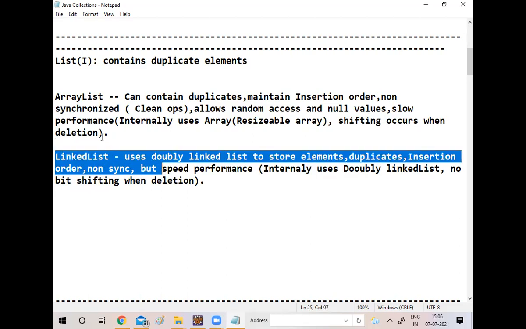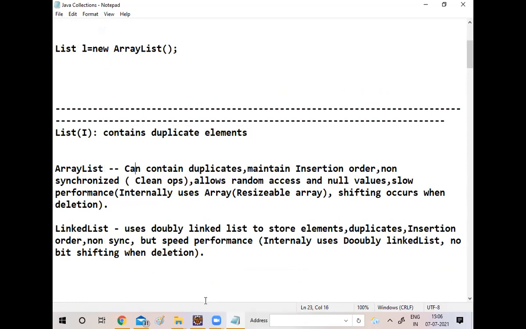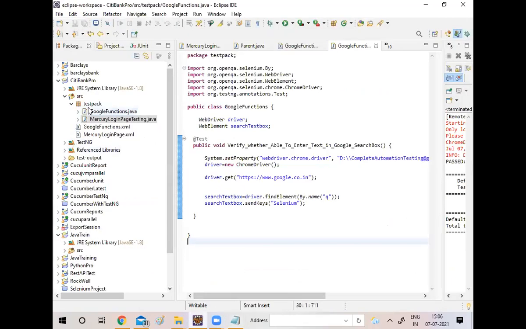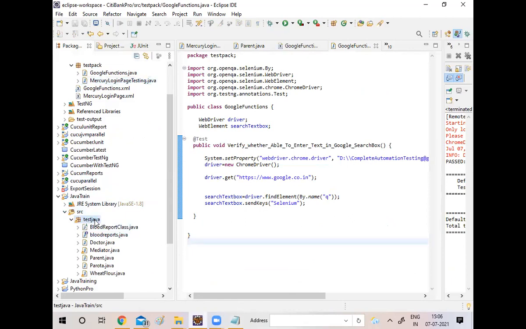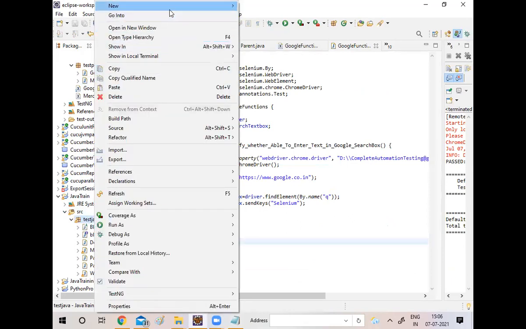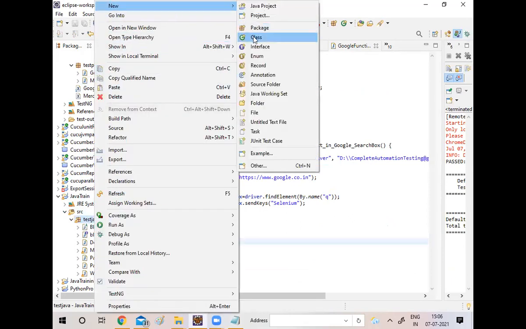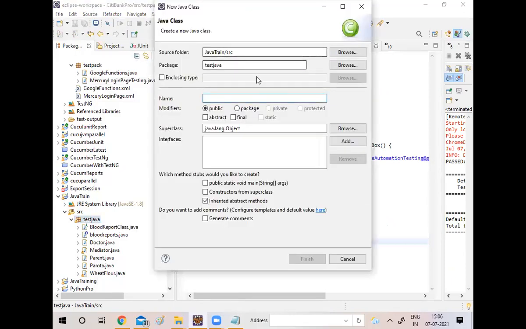Now let's see technically how it is working and how that operation happens. This is a Java project, right? Just go there, right click, new class, and name it ListExample.